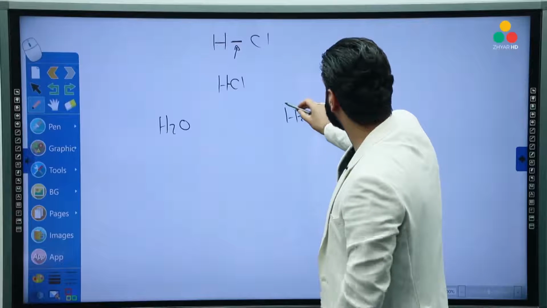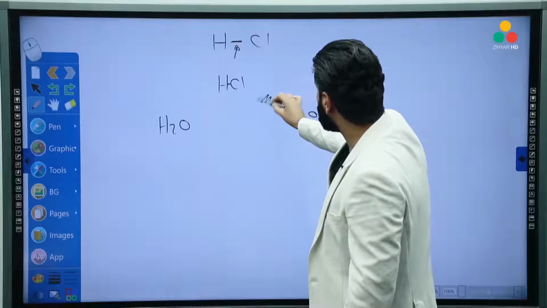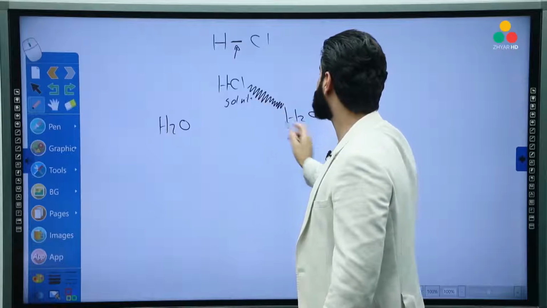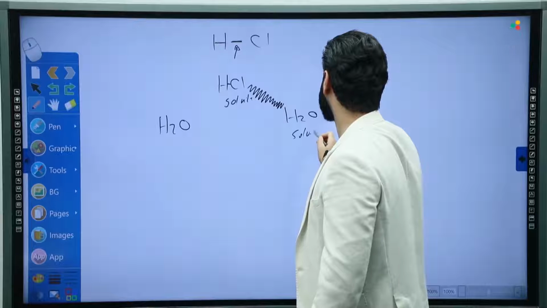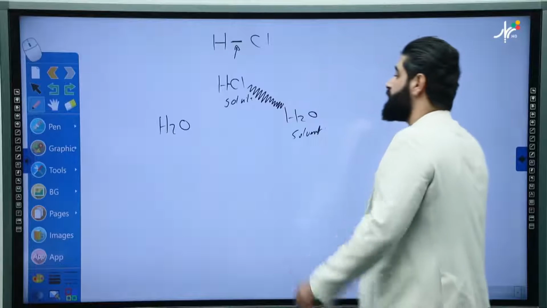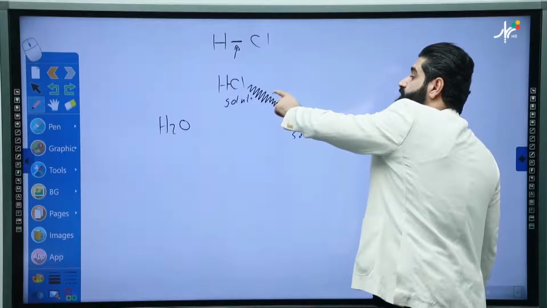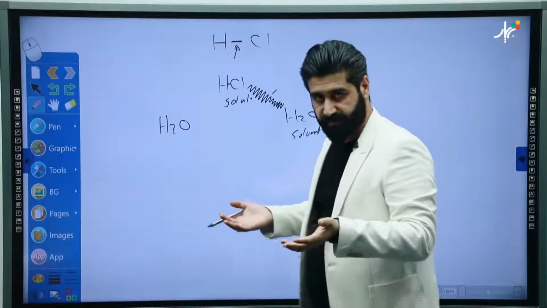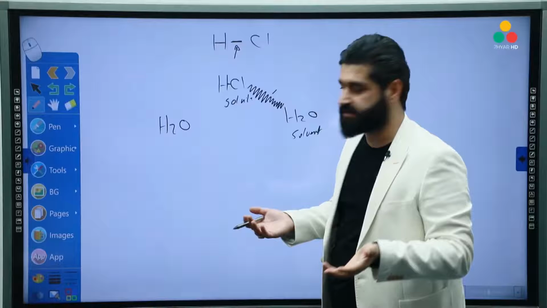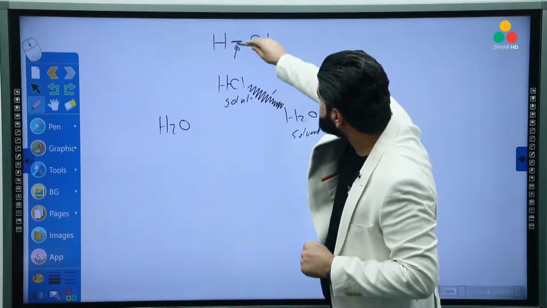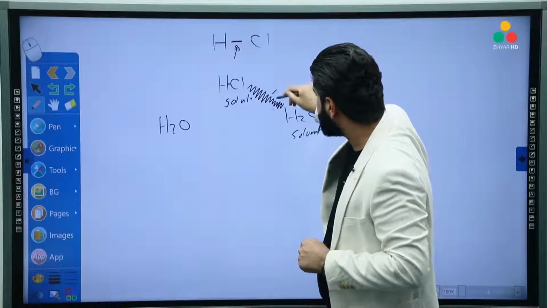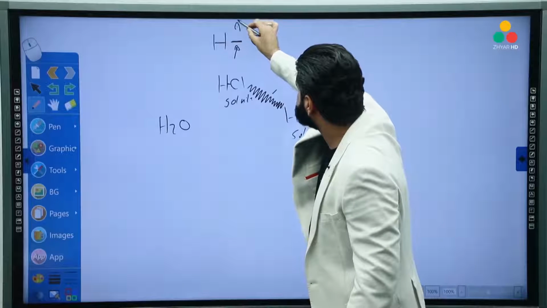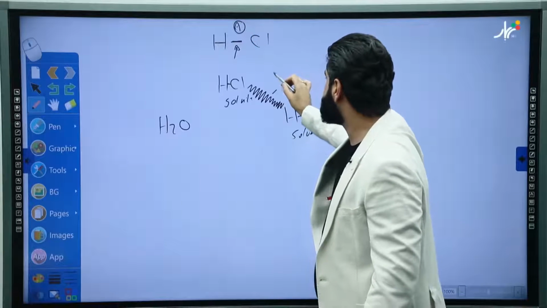And the next attraction force is between solvent and solute. If this attraction force is stronger than this, it will ionize. But if this attraction force is stronger than this, it won't ionize. So I just put letters A and B here.